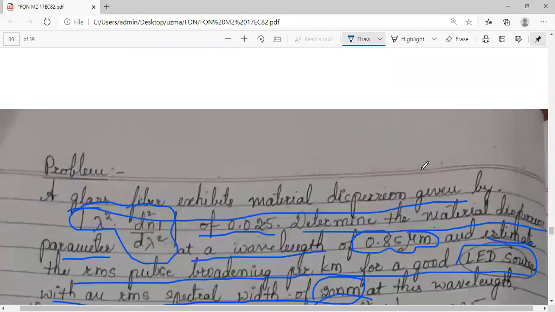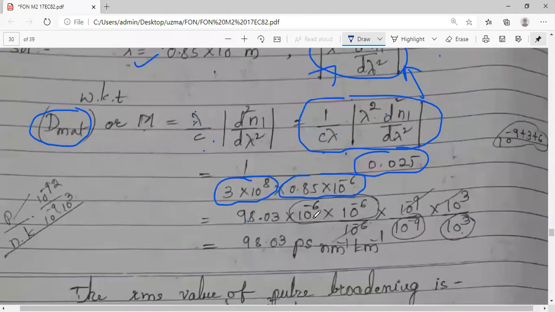Okay, so for this what I will do, I think after calculating all this you will get around 98.03 into 10 raised to minus 6. Okay, now the further rearrangement is to get it in the standard unit form. So I will multiply and divide by 10 raised to minus 6, because I want to convert the micro term to pico in the numerator. So 6 plus 6 will be 12. So minus 12 I want. That's why I'm multiplying by 10 raised to minus 6, divided by 10 raised to minus 6.